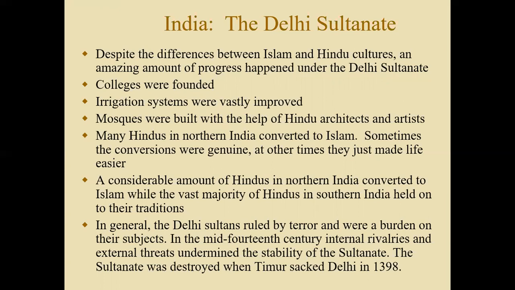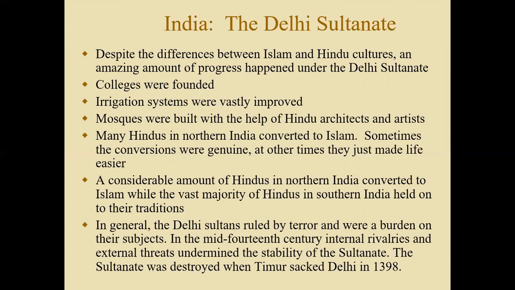So because of this invasion, starting in the year 1000, and by the time the Delhi Sultanate forms their empire in 1200, this creates Islam to be the second most important religion in India today. So when the Muslims bring their religion to India, they don't just bring their religion, they also bring their educational system. So colleges begin to form during the Delhi Sultanate. The Muslims also build irrigation or canal networks in India. And we start to see that mosques start to be built in India. So Muslim temples called mosques are also going to be built.